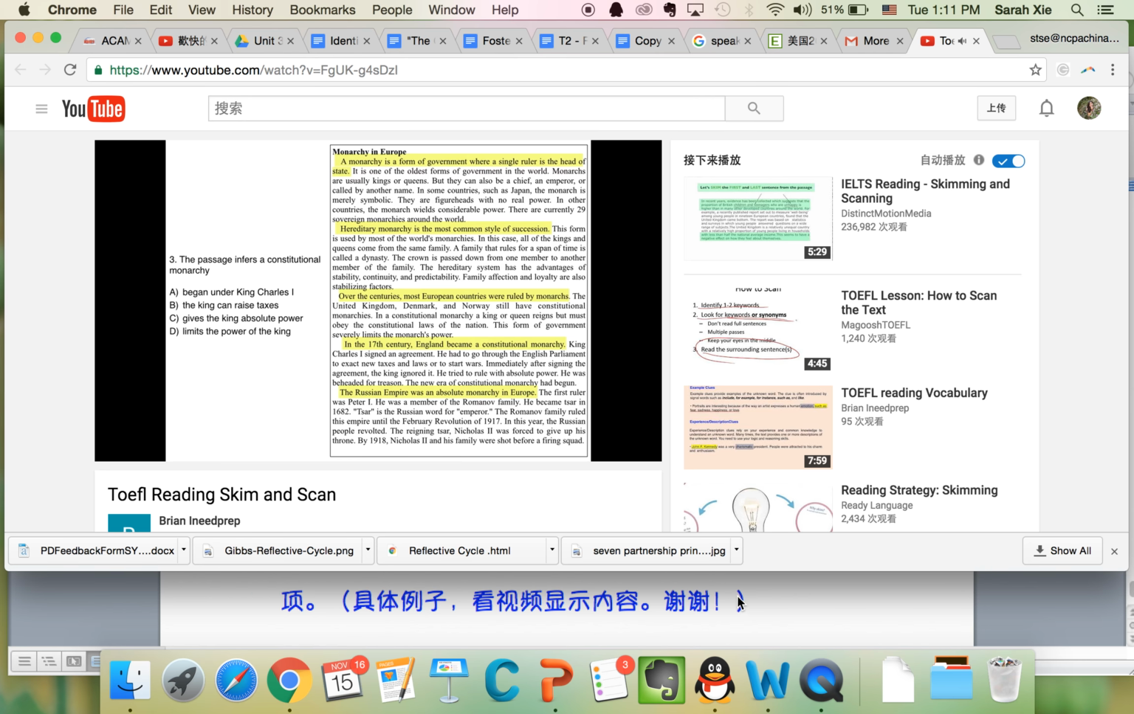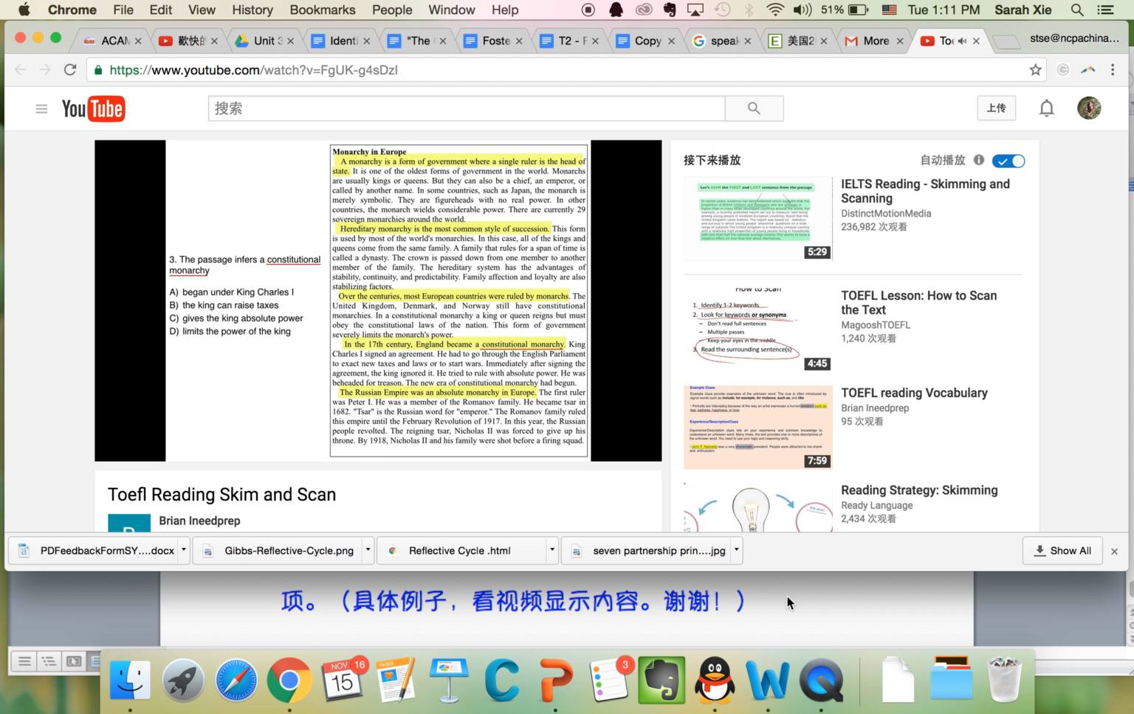Question 3. The passage infers a constitutional monarchy. So this is an infers question. So that means you have to understand the meaning that is presented. It will not be worded exactly the same as one of the answers that is given. So let's find the constitutional monarchy, and we find that in paragraph 4. So let's read the answers and see if it coincides with this.